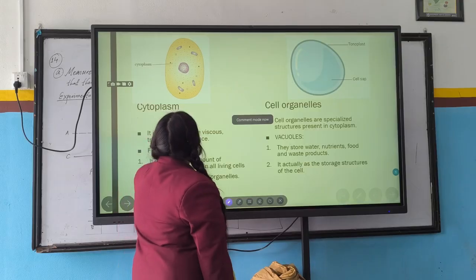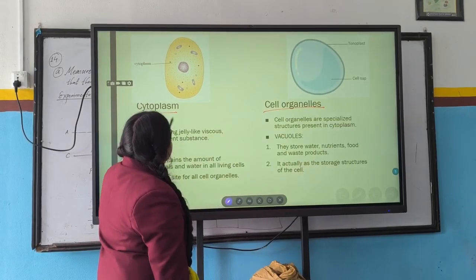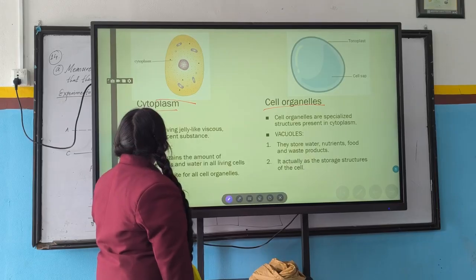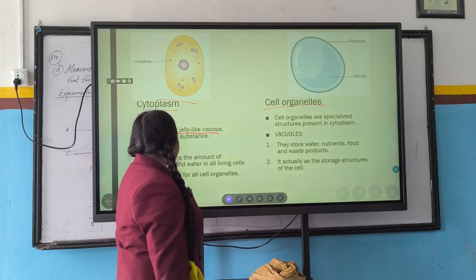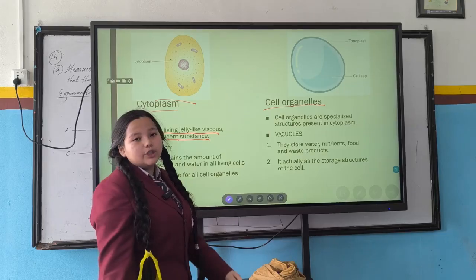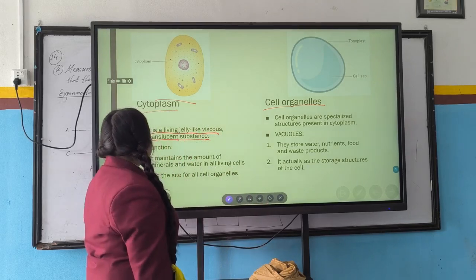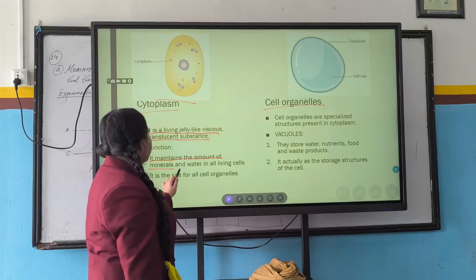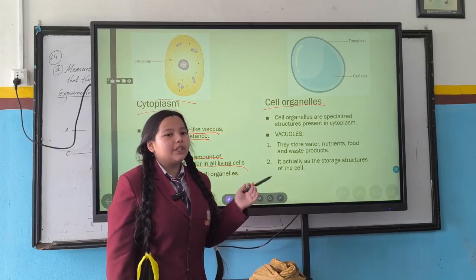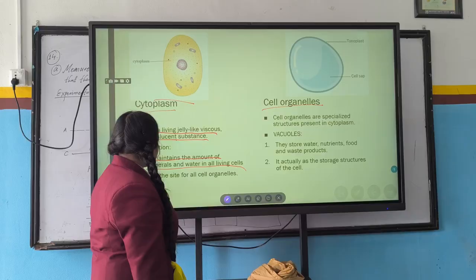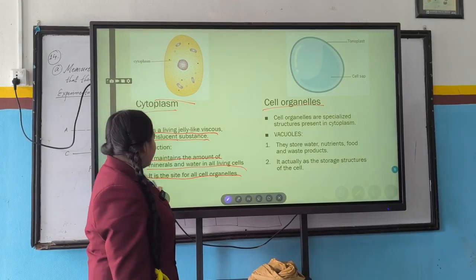Now the next one is cytoplasm and cell organelles. Cytoplasm, you can see the structure of it here, and it is a living, jelly-like, viscous, translucent substance. Its function is to maintain the amount of minerals and water in the living cell. It is also the site for all cell organelles.